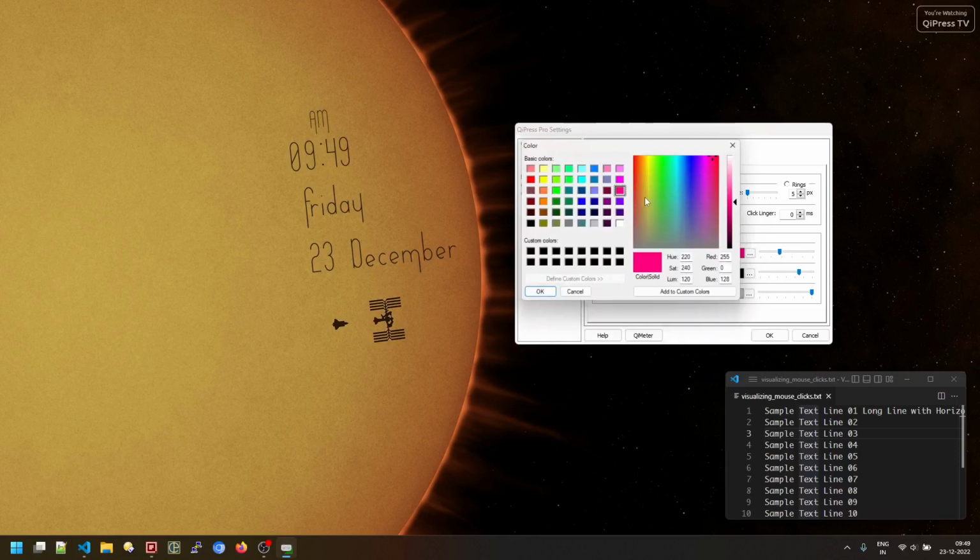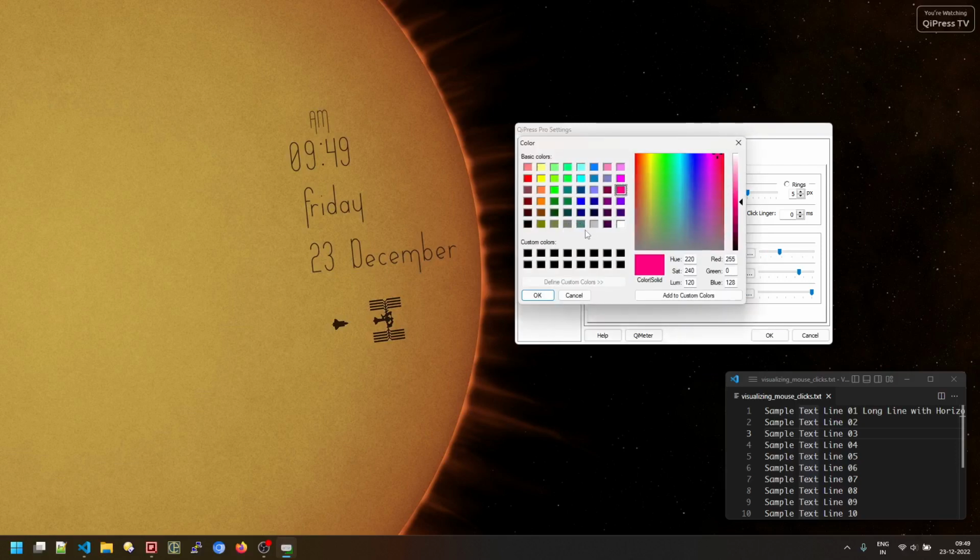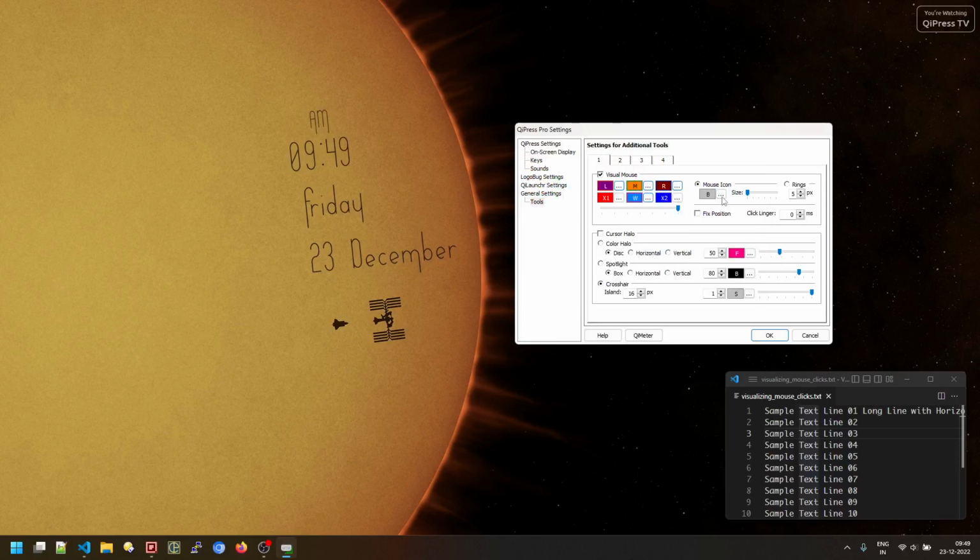This is the wheel, and let me change that to, let's say, this blue. Right, and this is the size. Okay, this is the size of the mouse. Various sizes. Let me increase the size.